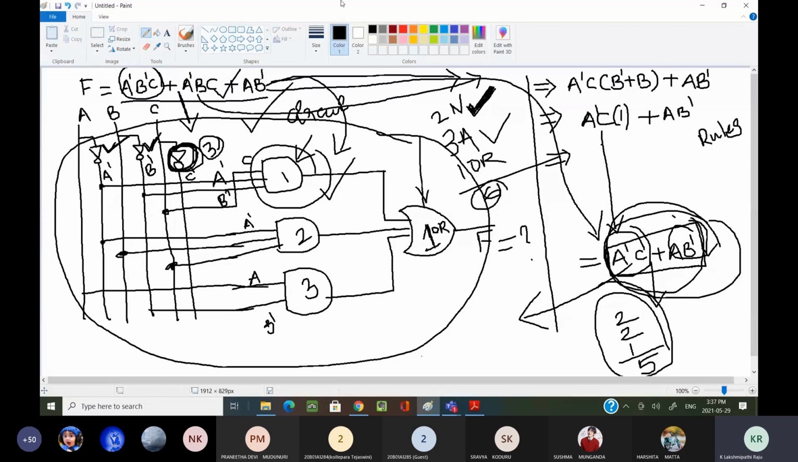Now, what is the concept I am explaining in Boolean functions? Sir, why have you drawn this circuit diagram? Because in future we are drawing those circuit diagrams to explain this concept.